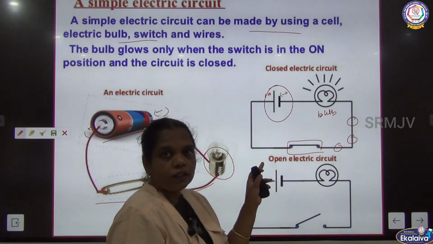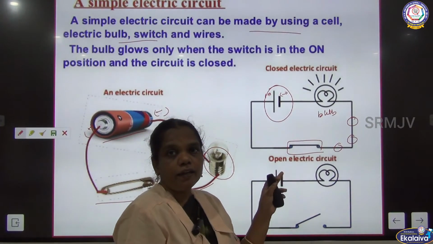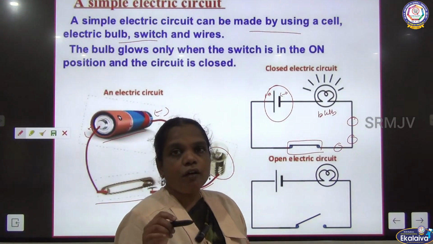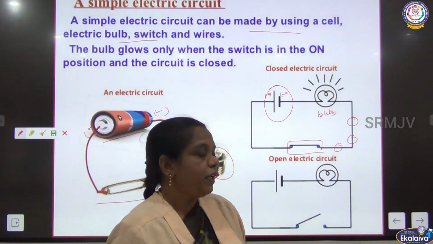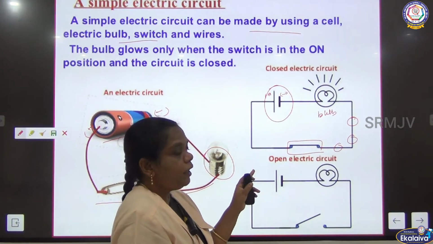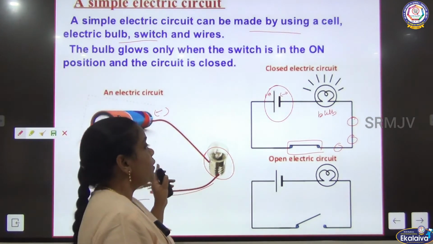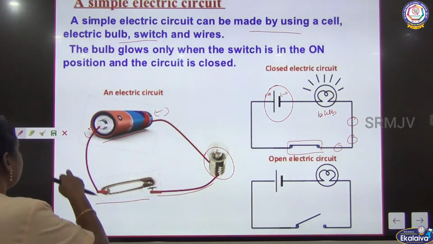By the switch we can control the device by passing current. When we use it, we have to switch on. When we are not using it, we have to switch off. Understand? By this we can have control over the device by electric switches. This is one of the simplest representations of the electric circuit.